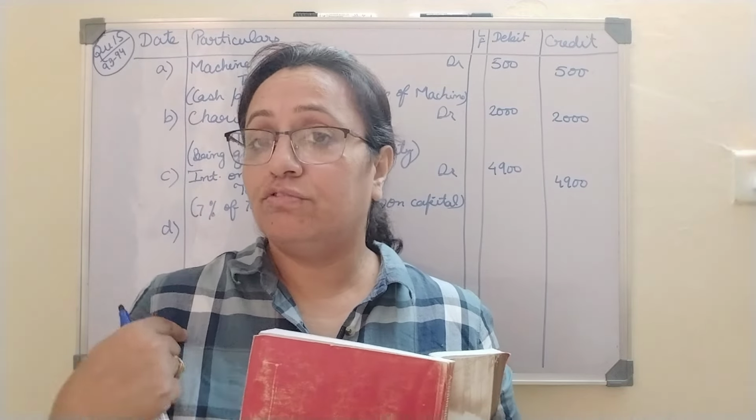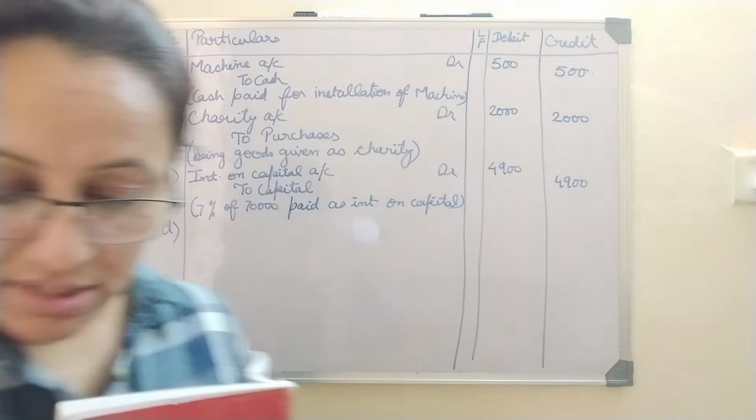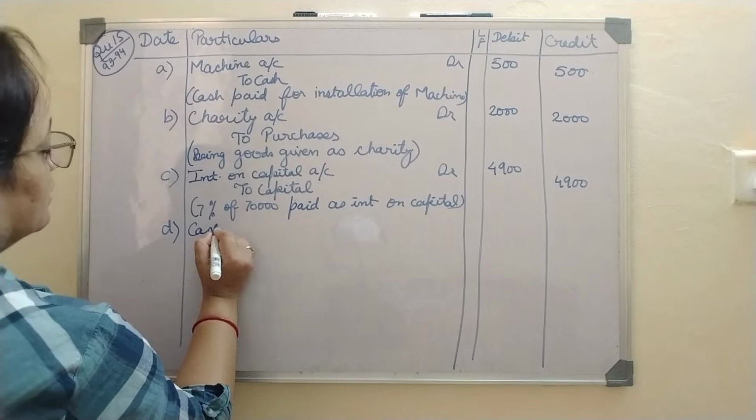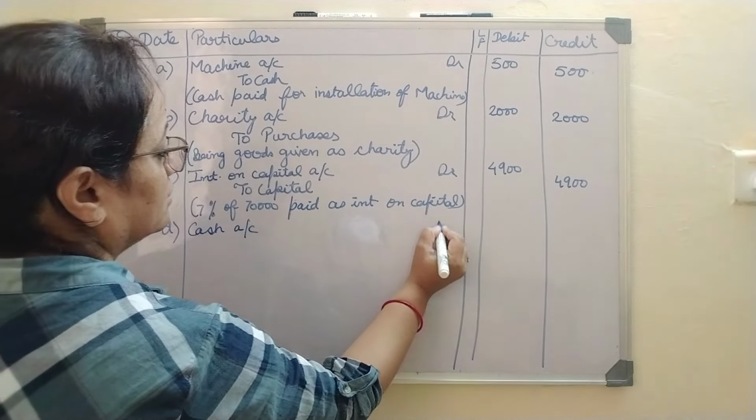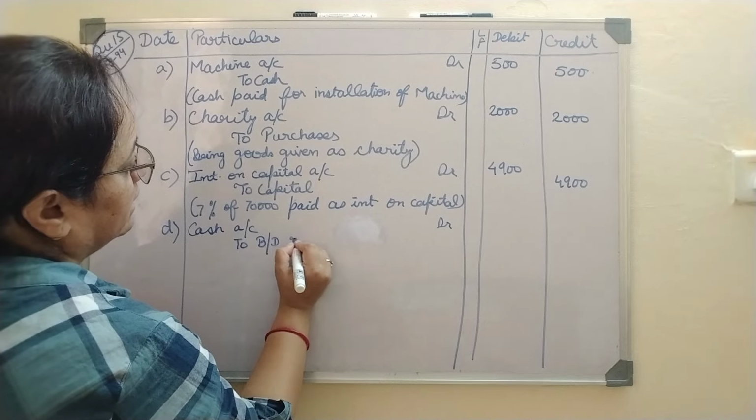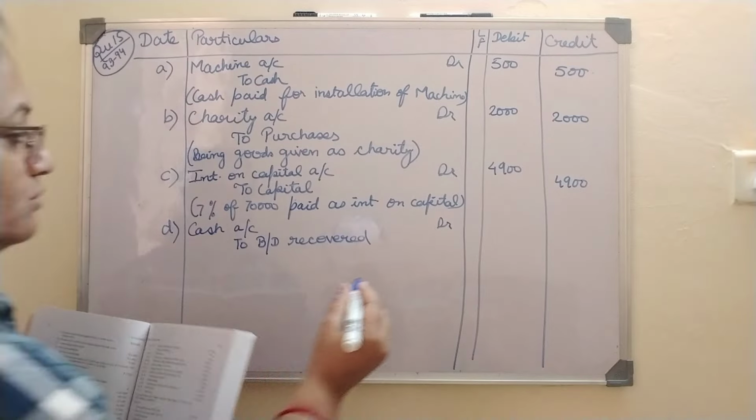And what have I got for myself? Cash, right? I have got cash. So what is coming in for me? It is cash account. So it will be cash account debit to bad debt recovered. So it is 1200.